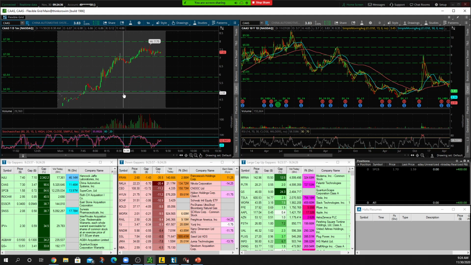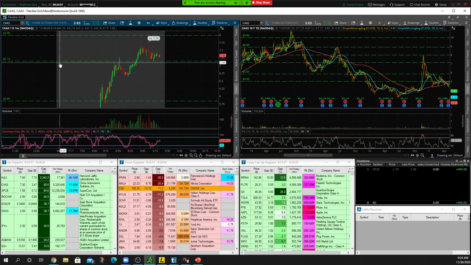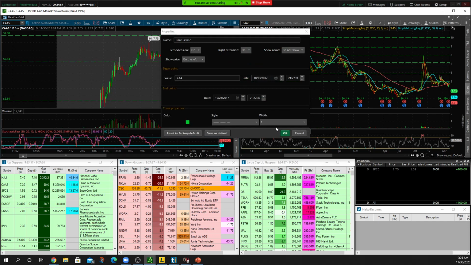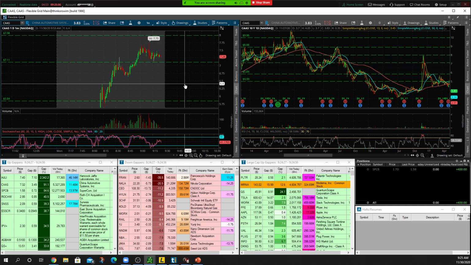So now we're just adjusting these levels based on the intraday price action, right? Really fine tuning our analysis. $7 is great, right? We had a lot of resistance at 7. Broke above, coming back down and testing. I would actually fine tune this a little bit more and bring it up towards around that 7.14, right off this 1 minute candle doji, right off this resistance. I would even, once again, bring it back down into those spiking highs. So I'm looking at anywhere from 7 to 7.15 as our next best level of support.